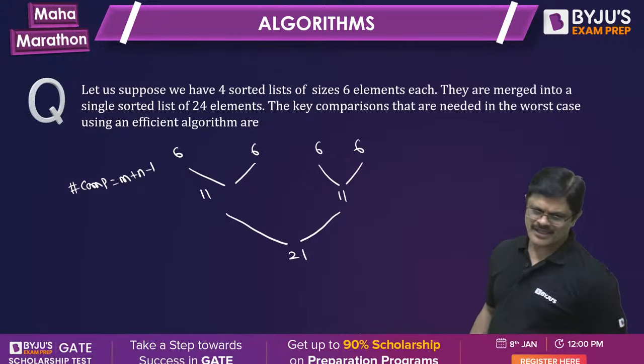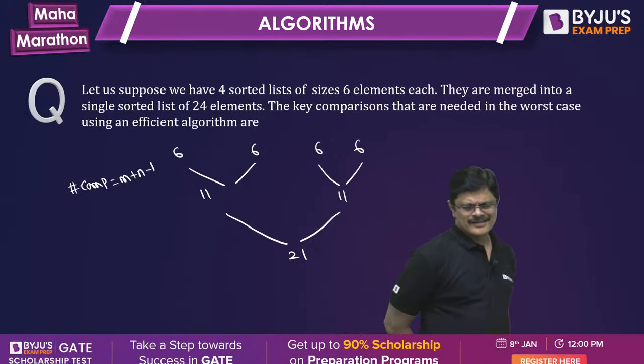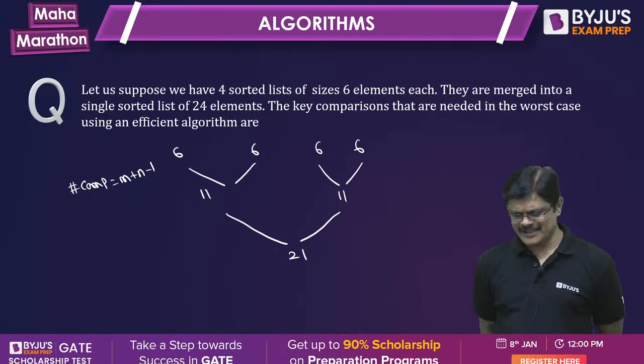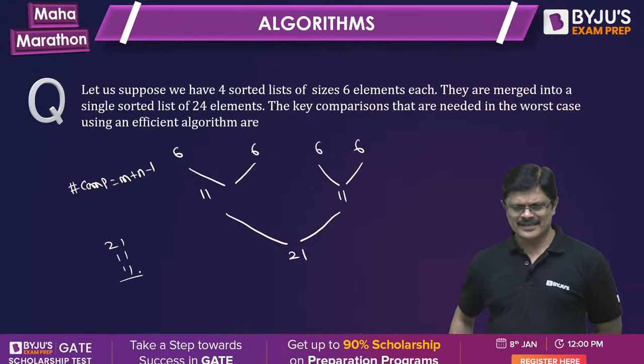So what should be the total answer? How, 45, sir? Total is 21 plus 11, or something else?